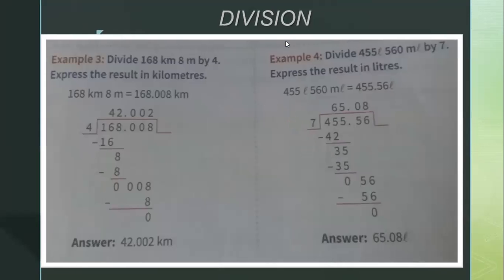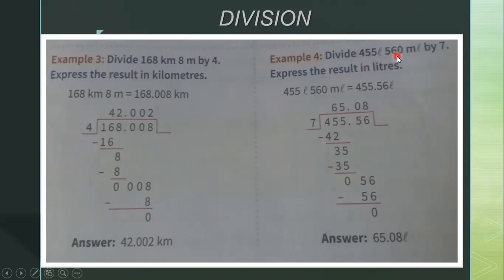Next, division. Divide 168 kilometer 8 meter by 4. Express the result in kilometers. 168 kilometer 8 meter we write in decimal form as 168.008 kilometer. Now you have to divide. If you divide, you will get the answer as 42.002 kilometer.